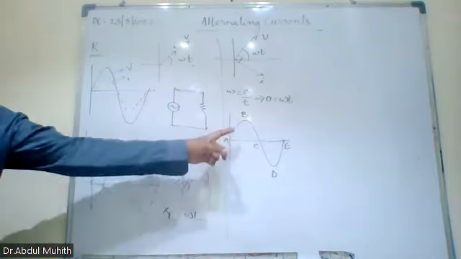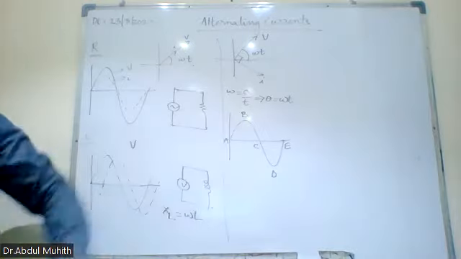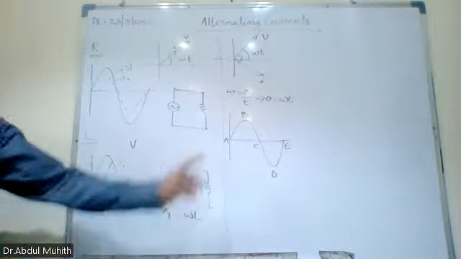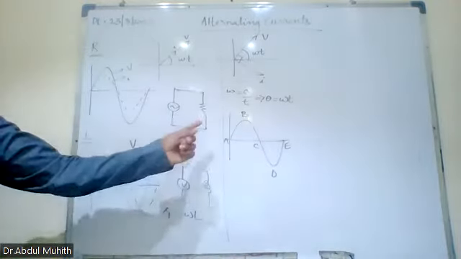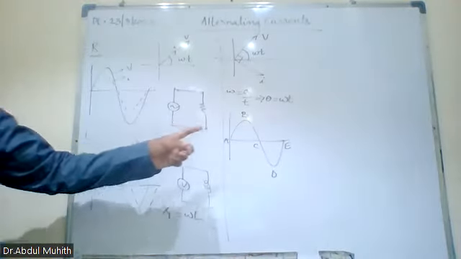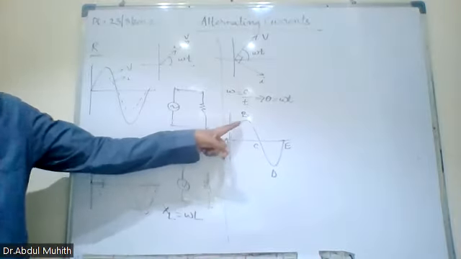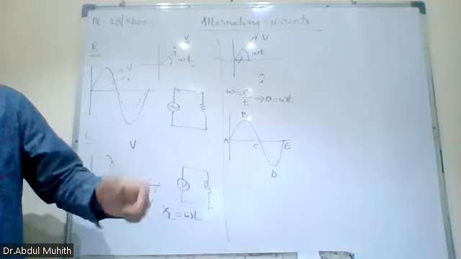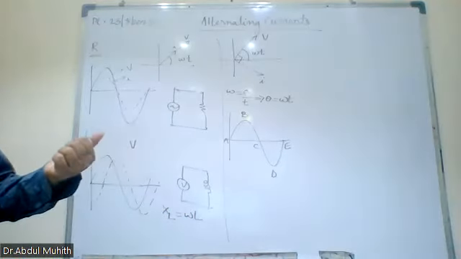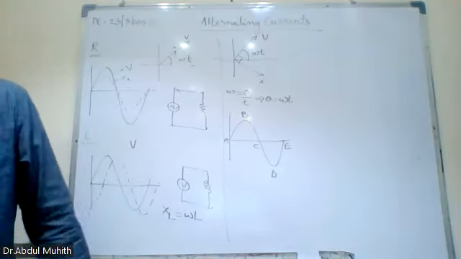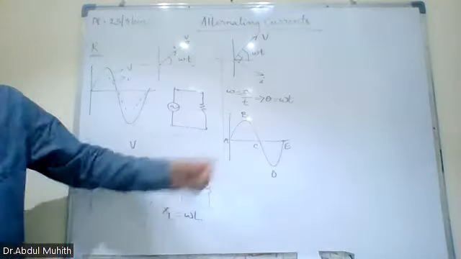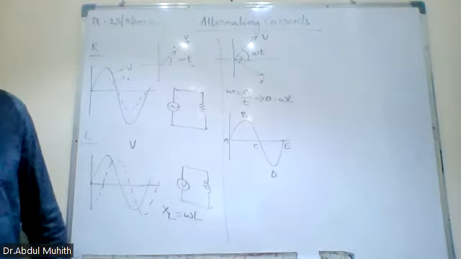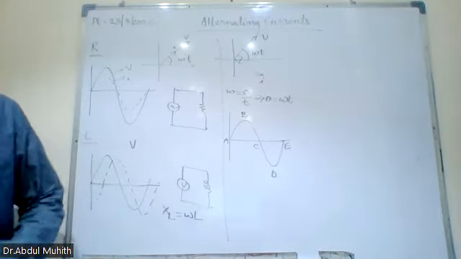Next one: from A to B, what happens? The magnetic field will set up. From A to B the magnetic flux sets up, it starts magnetizing, and energy is absorbed. Is that clear? Then from B to C, what will happen? Energy is released. Energy is returned, it is demagnetizing.